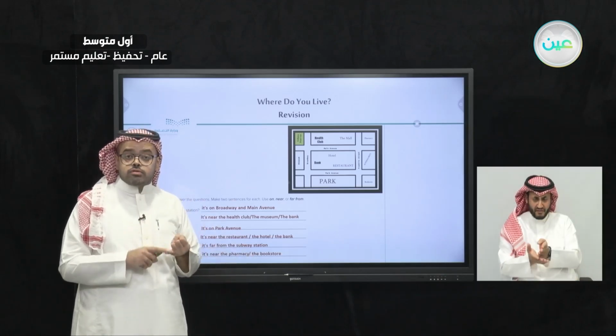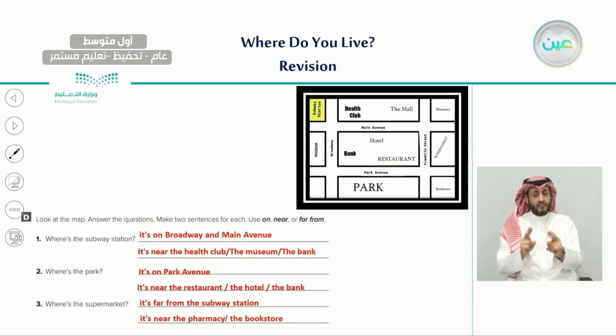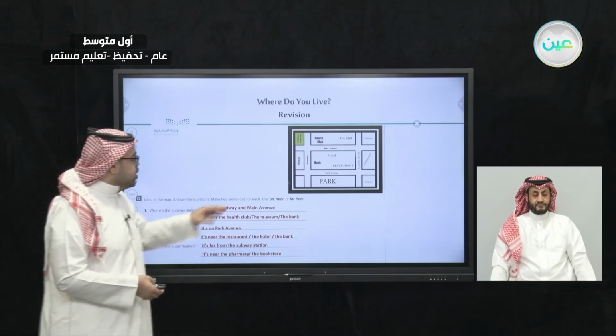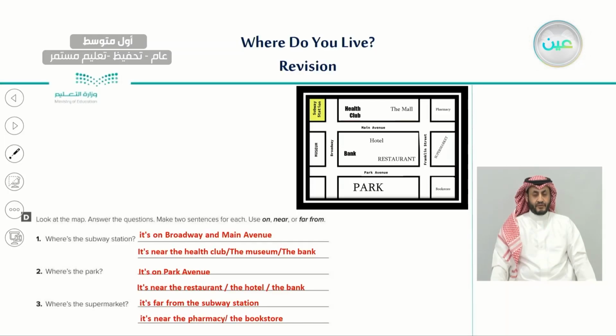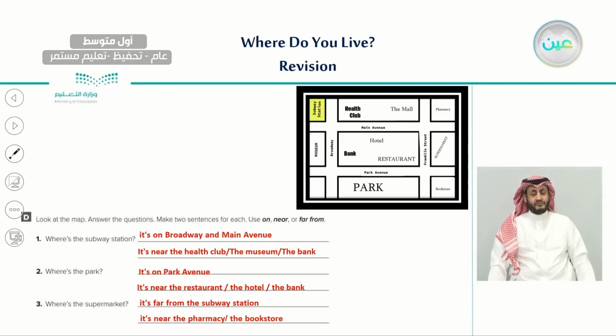Maybe we can use a street, as we said here. It is on Broadway Avenue or Main Avenue. It is on Park Avenue. It is on Franklin Street. We can use streets. We can also use places. For example, it is near the health club, or it is across from the restaurant, or it is next to the hotel. We can use places as well.